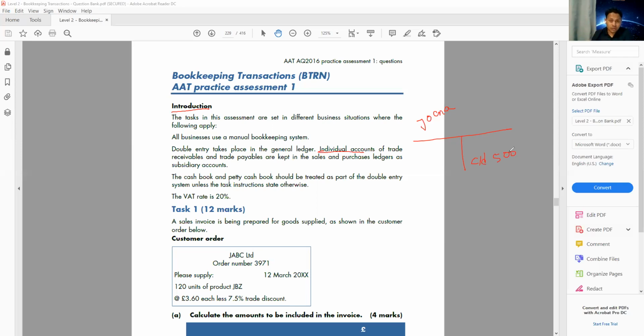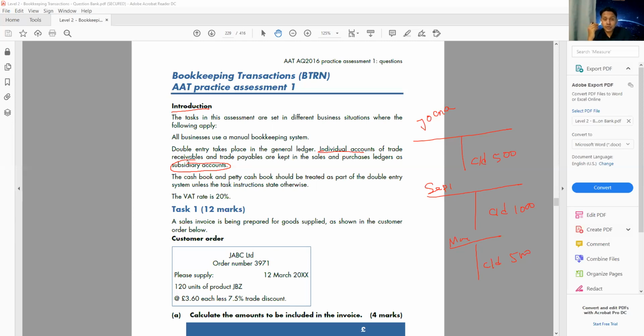Now I might have a lot of customers, so all these customers together. Let's say from Zoana 500, from Sepi another 1000, from Mohammed another 500. So when I talk about one person, this is called a subsidiary ledger. When you talk about one customer or one supplier, one individual person, this is called a subsidiary ledger or individual ledger account.